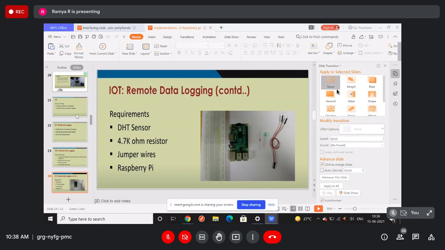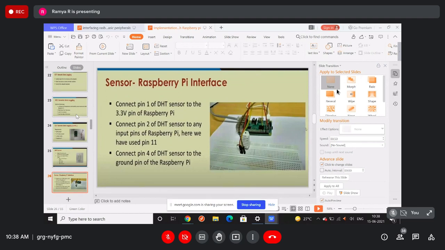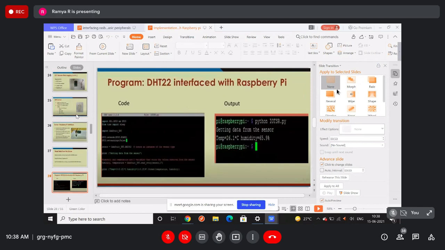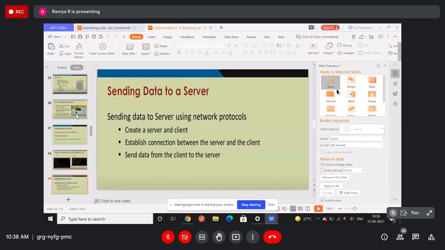So how can we do these things? For this, what are the requirements? This is a sample thing I discussed also. So these are the requirements, and the DHT sensor, for example, we are saving the DHT sensor data in the server, right? So for that, what are the things we did? Whatever device you are working with, the library has to be installed first in your system. So these are the things we have seen: sending data to the server using network protocols, creating a server and client connection, establishing a connection between the server and the client, and sending data from the client to the server.